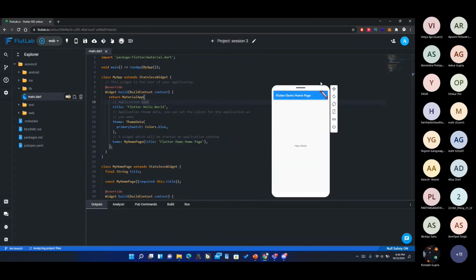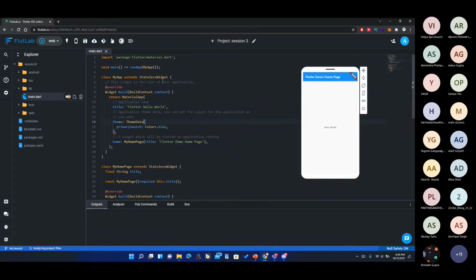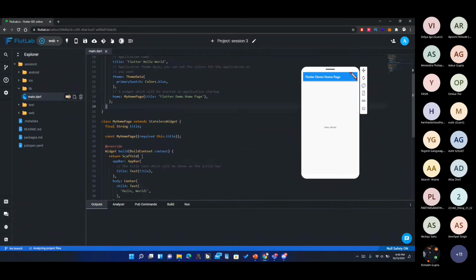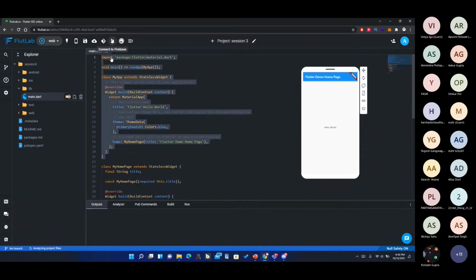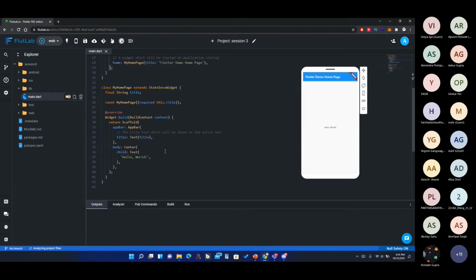So let's keep it on the right, and let's look at the code and try to do a little bit of things here and there. Okay, so this top piece of code up till line 21, we can just simply ignore. We don't need to do anything about it. In tomorrow's class, if we continue with this Flutter series, the next session will be a hands-on workshop. In that class I will explain each and everything which is there, right? What is the meaning of this MyApp, StatelessWidget, MaterialApp, ThemeData, most of the things I will explain there. But for now, just for demonstration purposes, we are considering from line 23 onwards.